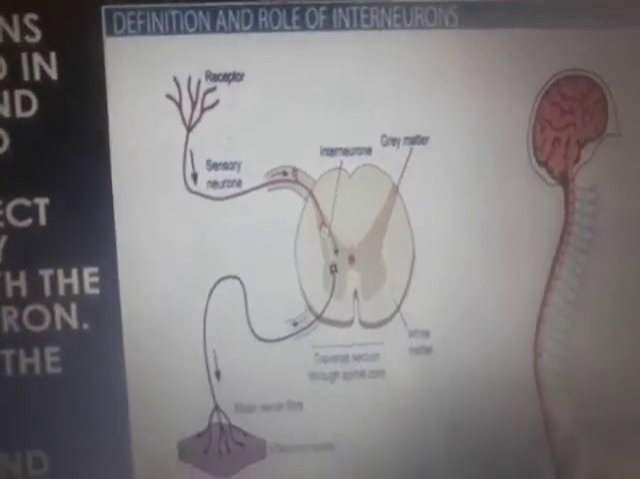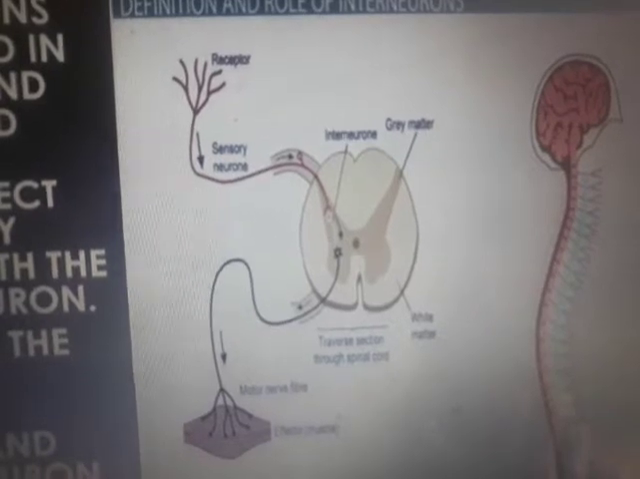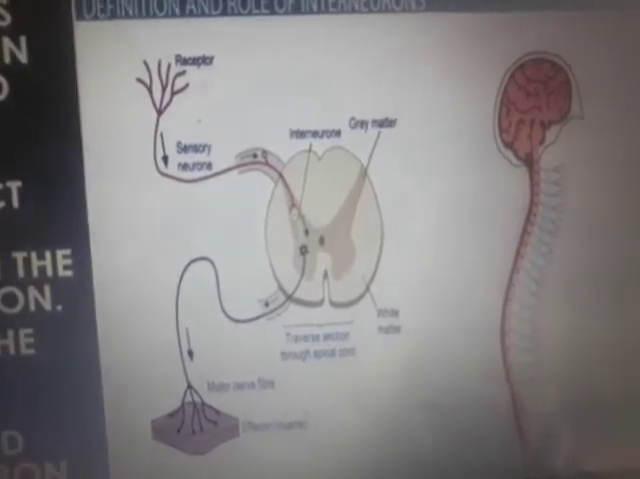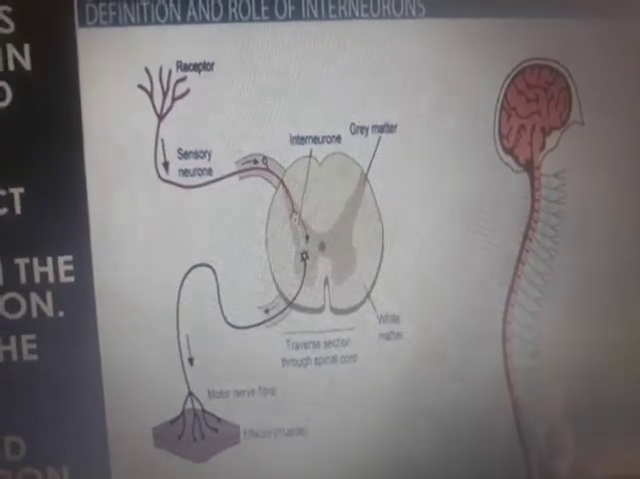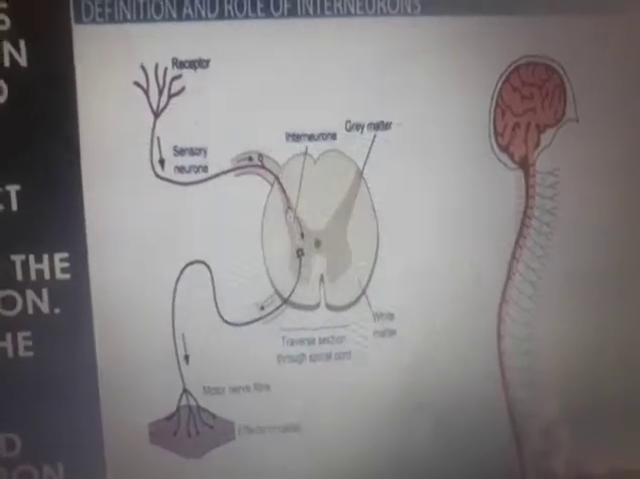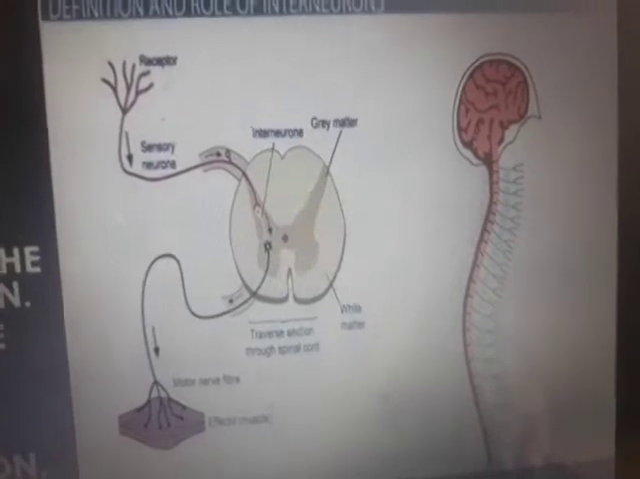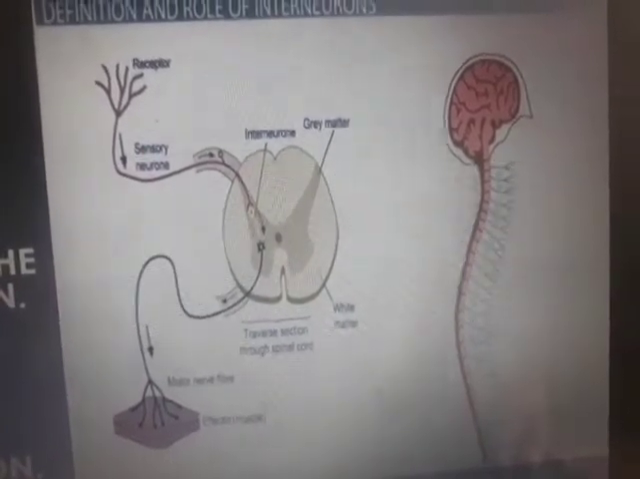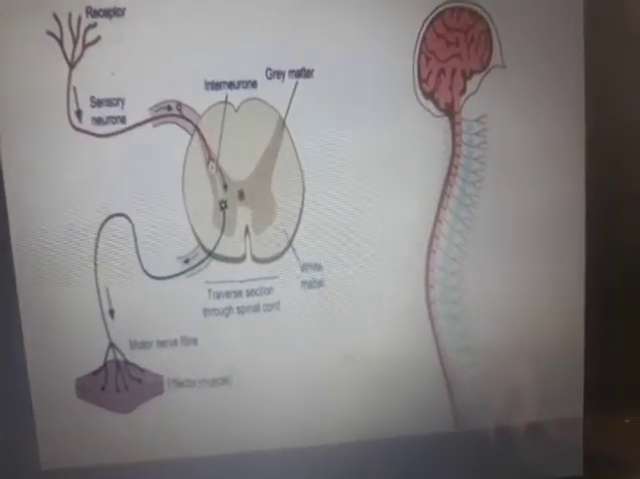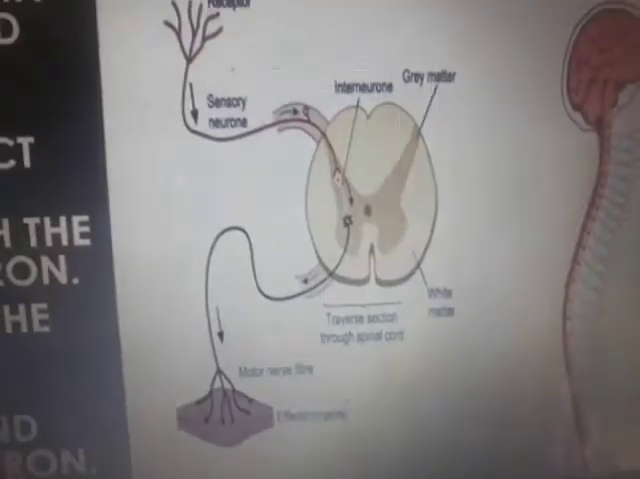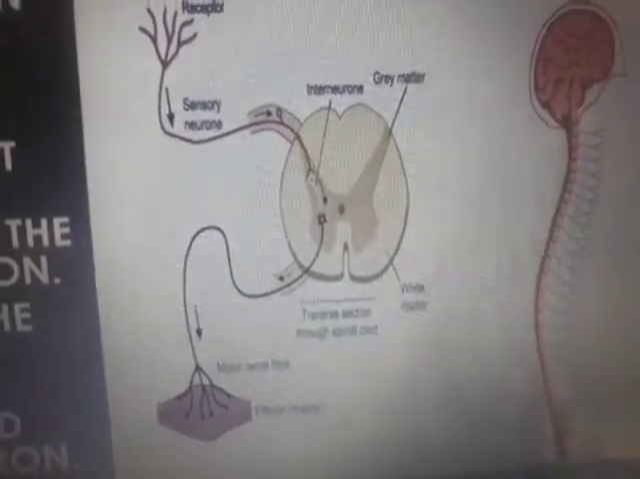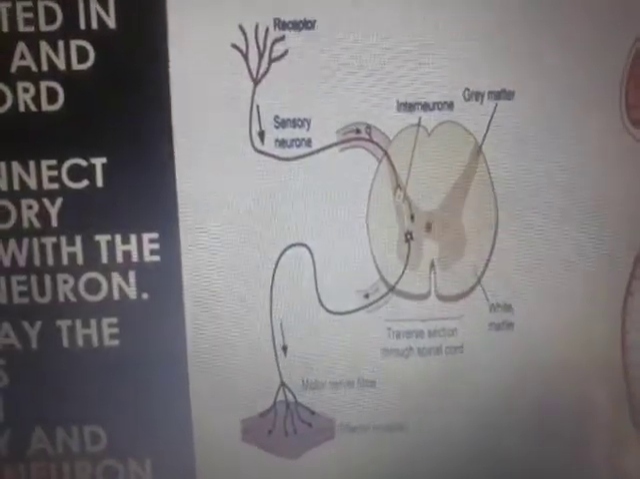The sensory neuron receives the stimulus. That message will be carried towards the brain, and then the brain is going to decide what is to be done. Then what is to be done, this message is going to be carried forward from the brain through the spinal cord to the interneuron, and through the interneuron towards the motor neuron.